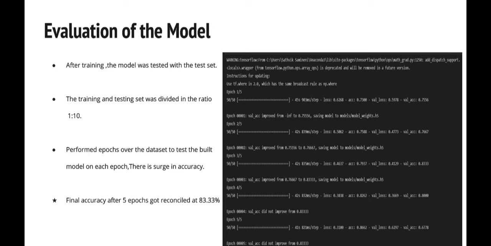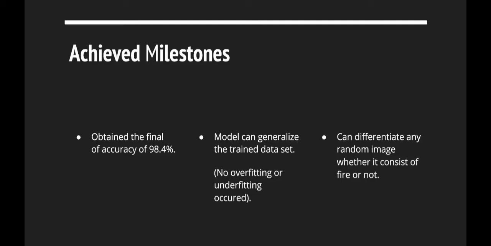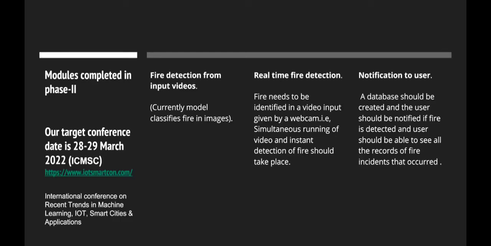So after training, the next immediate key step is to evaluate how our model performs. So we divide the data set into training set and testing set. It was divided in the ratio 1:10. And initially we just performed 5 epochs to see how the model responds to the data set. So after 5 epochs, the accuracy got settled at 83.33, but finally after complete training, the accuracy got to 98.4, and the model can generalize the data set, and it can differentiate any random image whether it consists of fire or not. So that's up to phase 1.